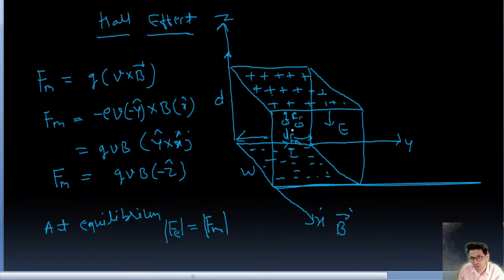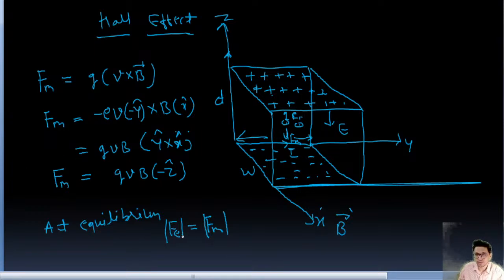This is an electron, guys. Fe is working along the positive charge, up, and Fm is working towards down.